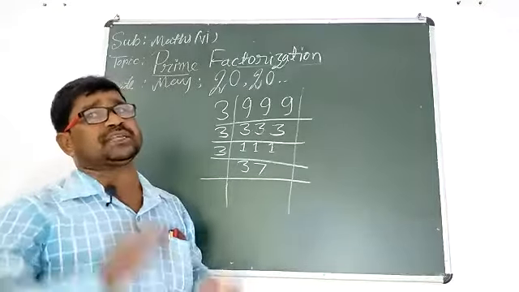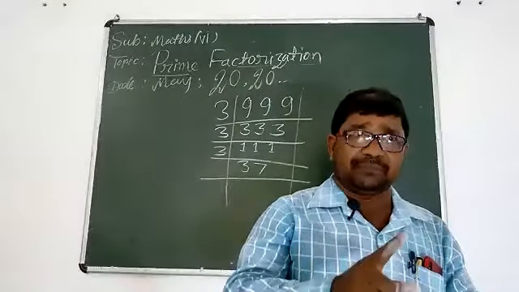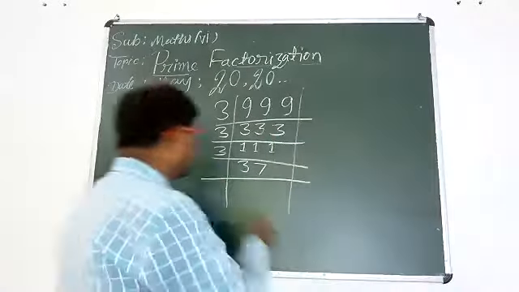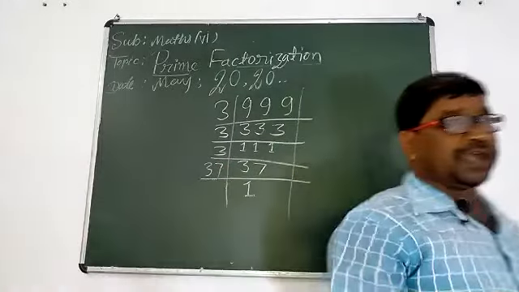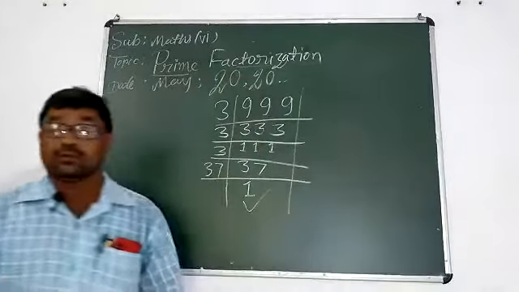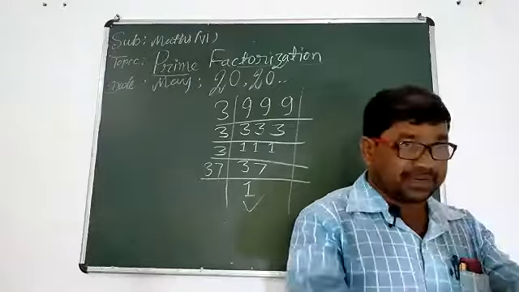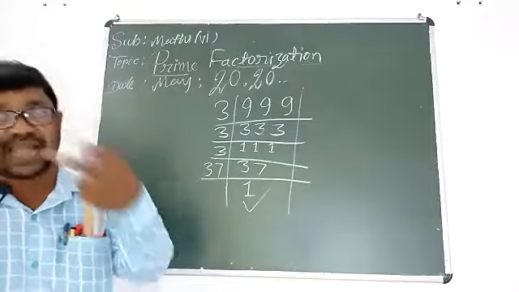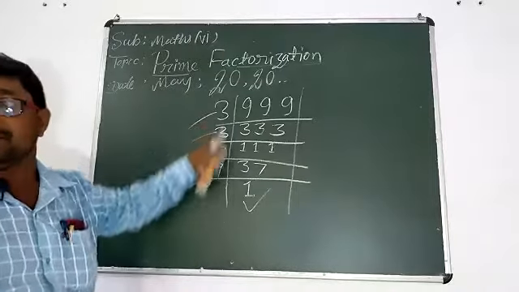Okay student, since 37 is a prime number, we can divide this number only by 37. So we should write here 37. 37 ones are 37. And in this way, you are getting the quotient 1. So we should stop this process here and think about the prime factors. This one, this one, this one, that one. They are the prime factors.